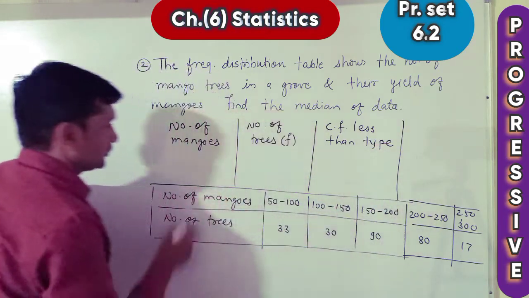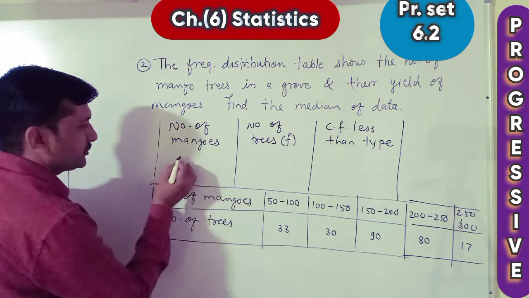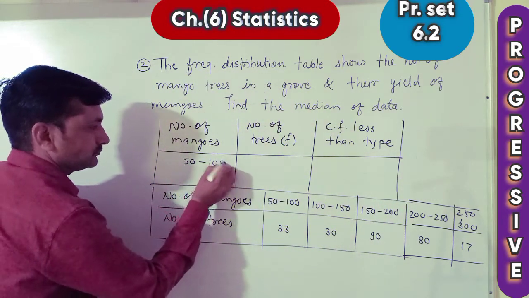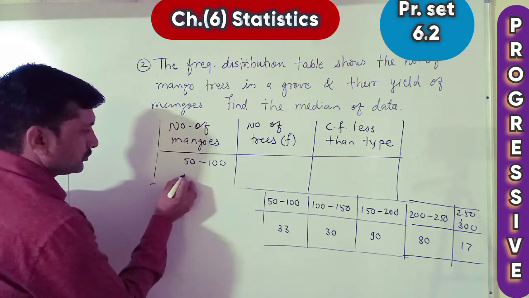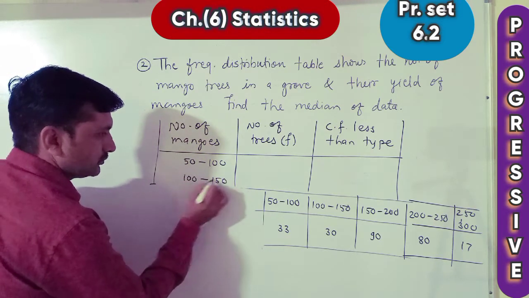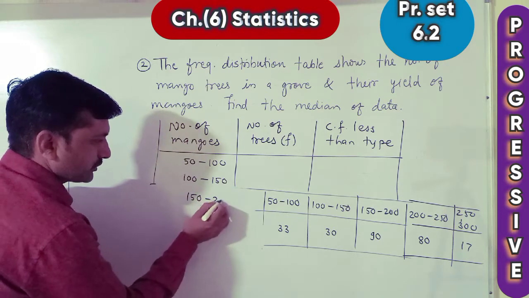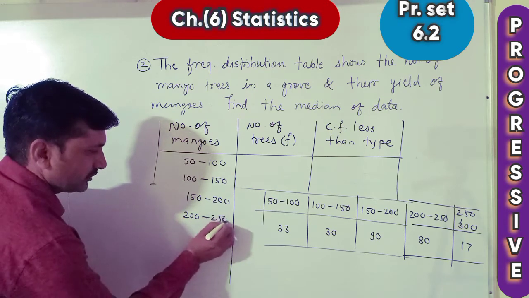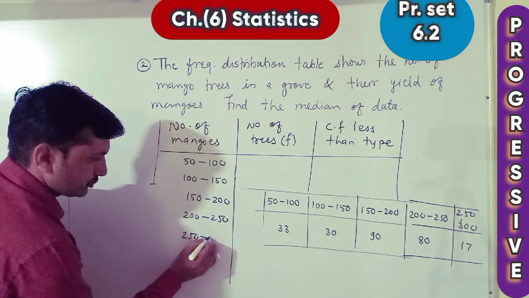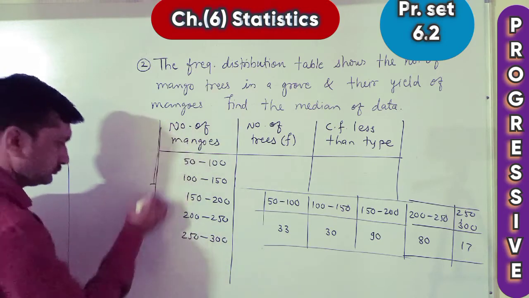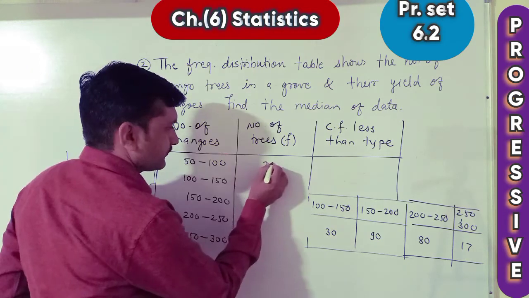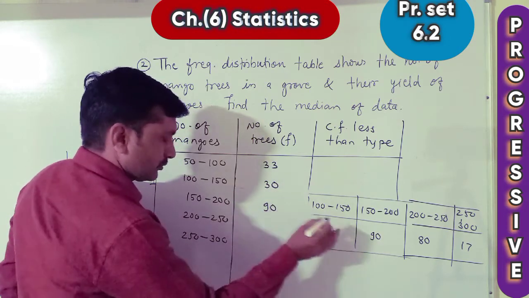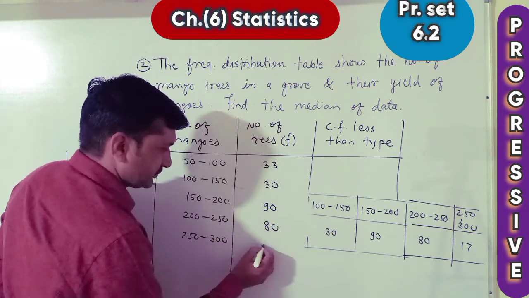This is third, and we have to write as it is: 50 to 100, 100 to 150, 150 to 200, 200 to 250, 250 to 300. Frequencies: 33, second 30, third 90, fourth 80, fifth 17.